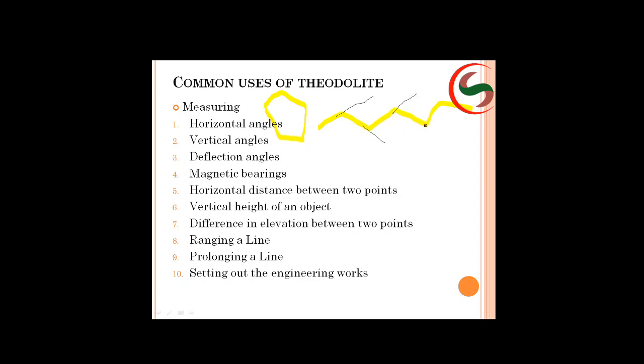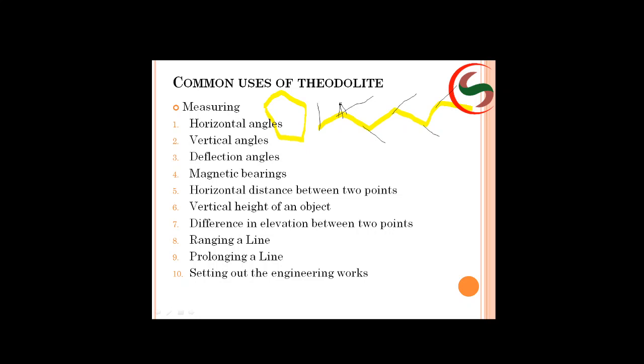I am just trying to explain here roughly, please. Now what I do is, first I keep the theodolite instrument here. I will sight the ranging rod that you have placed here, right? Here my instrument is there, right? Now after sighting this through the telescope, I will transit the telescope.